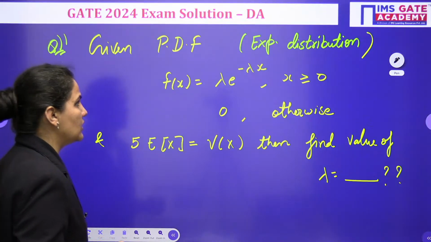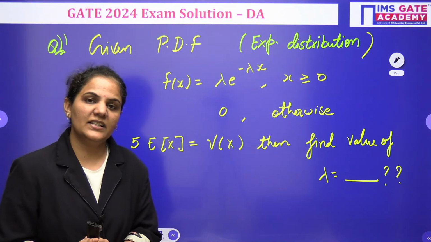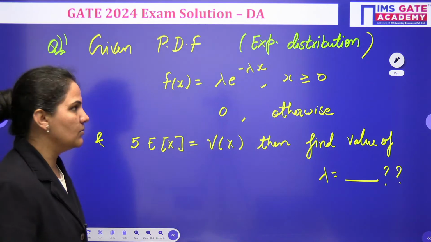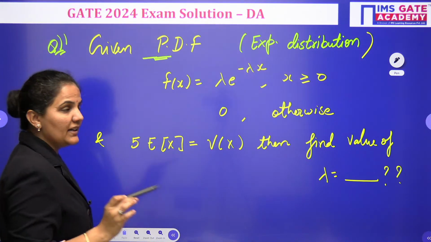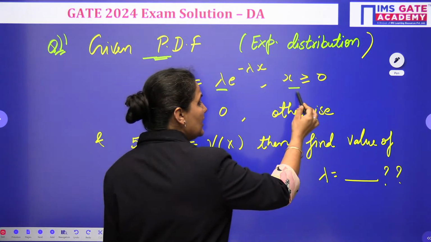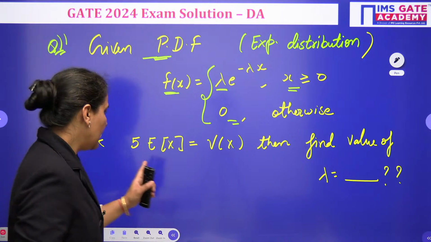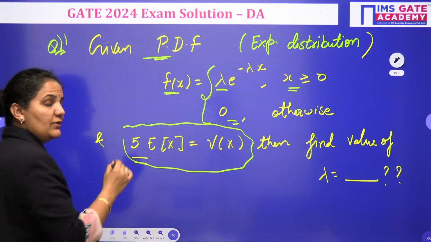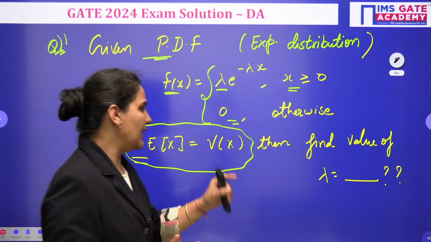Let's approach one more question from engineering mathematics. That question is based on probability and statistics, from the distribution portion, actually the exponential distribution. It is given to you the PDF, probability density function, f of x is equal to lambda e to the power minus lambda x, where x is greater than or equal to 0, otherwise the value will be 0. One more condition is given: 5 into expected value of x is equal to variance of x. Then find the value of lambda.